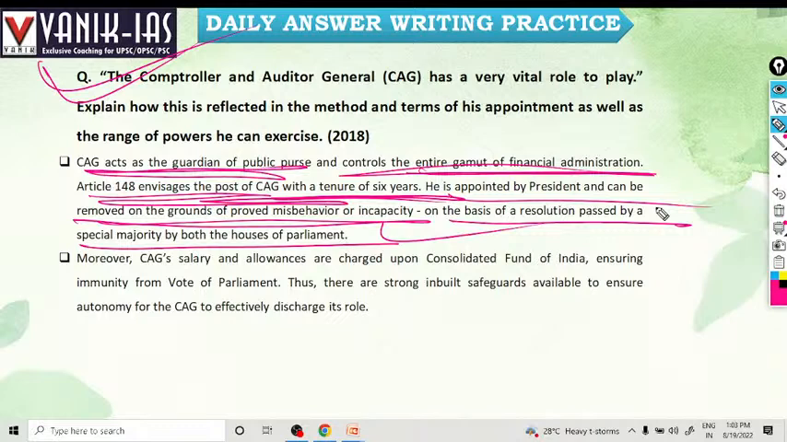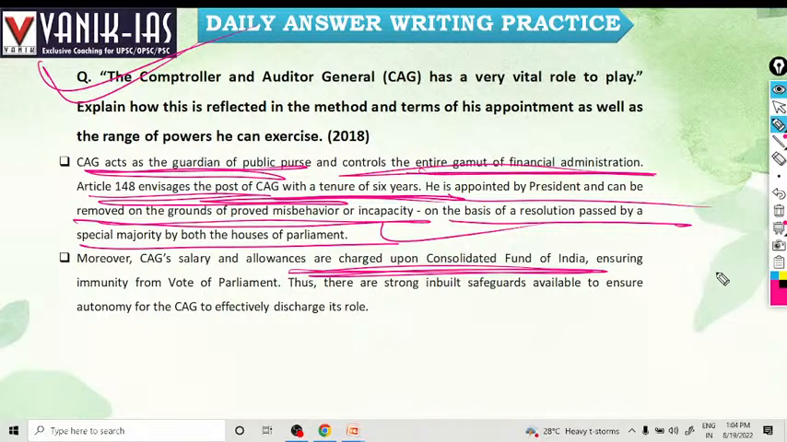Moreover, CAG salary and allowances are charged upon the Consolidated Fund of India. That means they are not regular. Charge means charge. What are charge expenditures? Charge expenditures are those which are not subjected to voting in the Parliament, right? In every budget there is voting for every expenditure in the Parliament, but in case of charge expenditure, they are not subjected to voting.